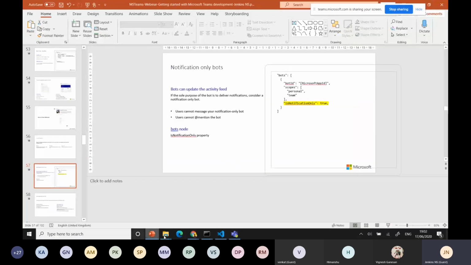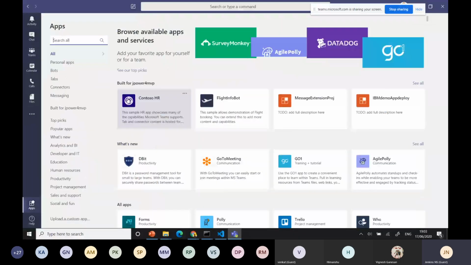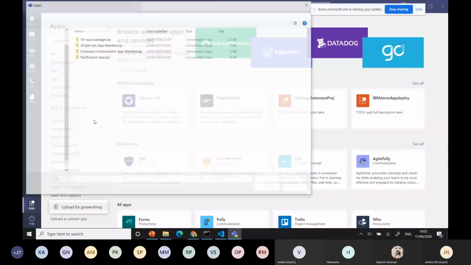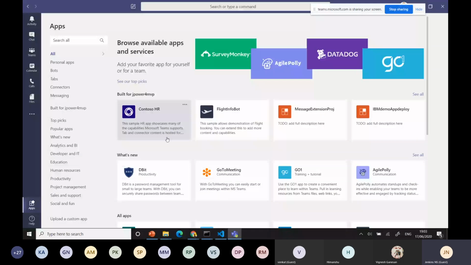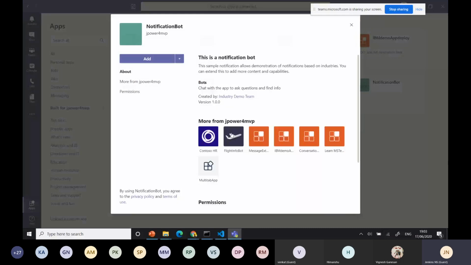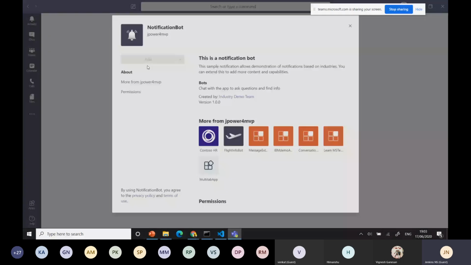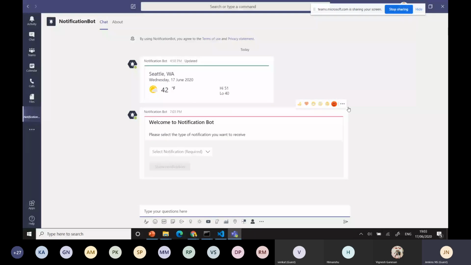I'll show you. I'll go here and add one more bot. For example, I have a notification app here, and I can open it. It's a simple app. It's a bot only, but it will not do a conversation. It just gives one piece of information. I'll go and add it. If you add it directly, it's a personal one, and it will load like this. It does not bring the data yet.